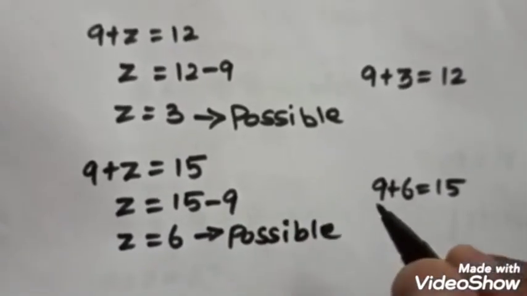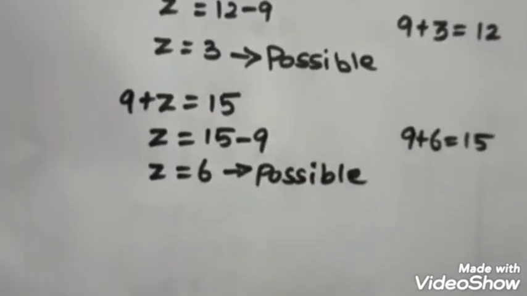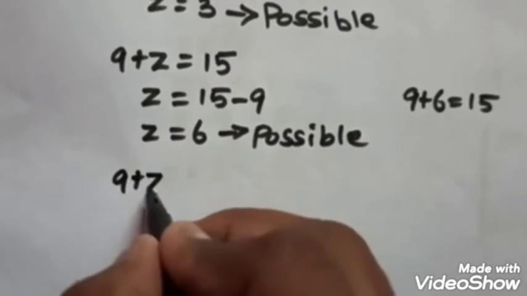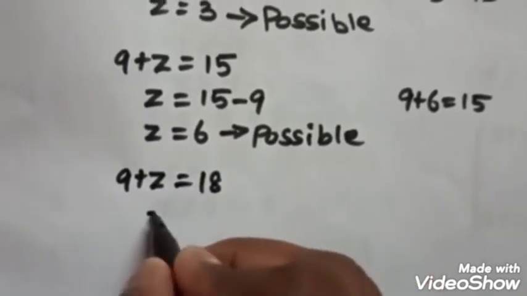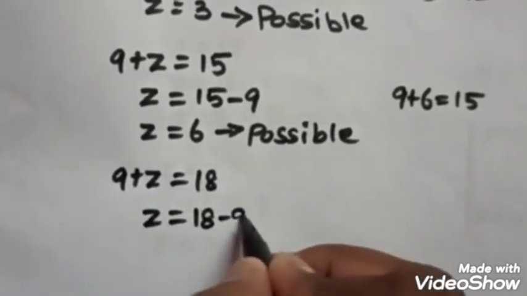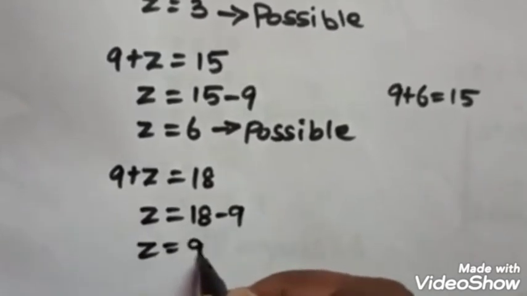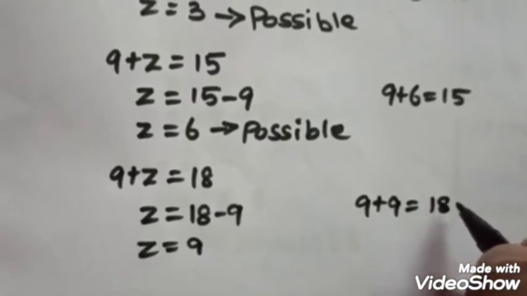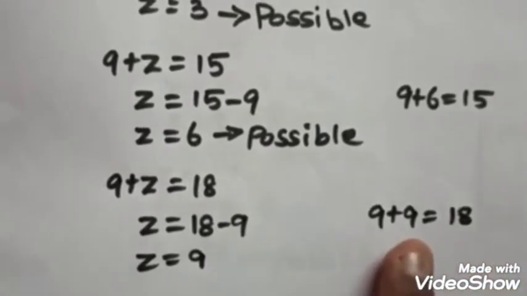Next we move on to 18. 9 plus z is equal to 18. Is it equal to 18 minus 9, equal to 9? So 9 plus 9 is equal to 18.